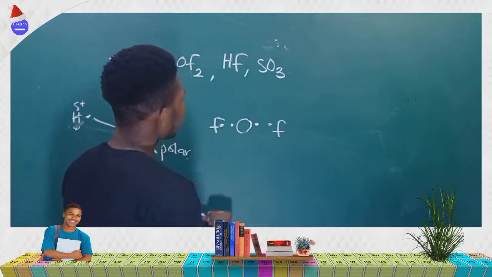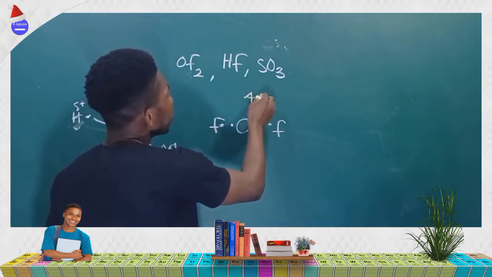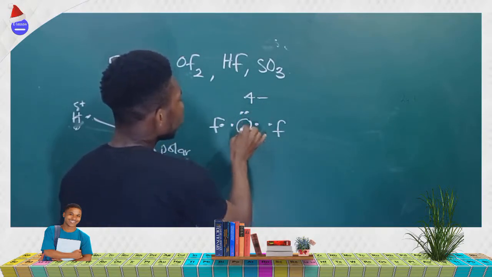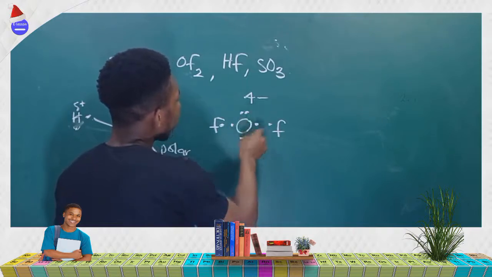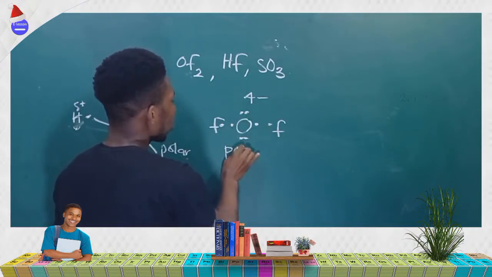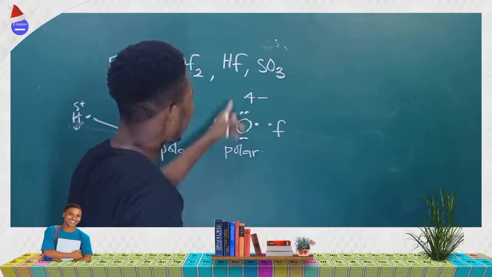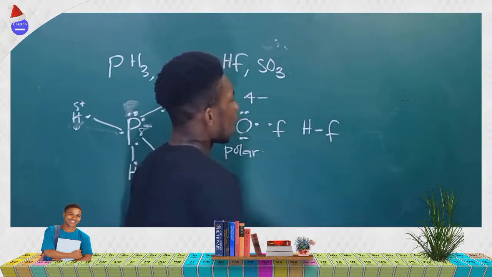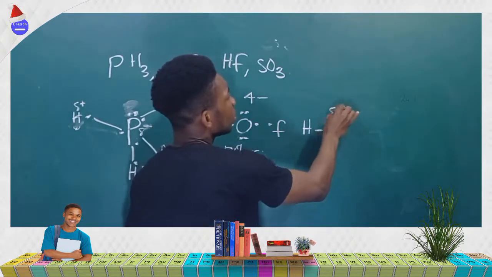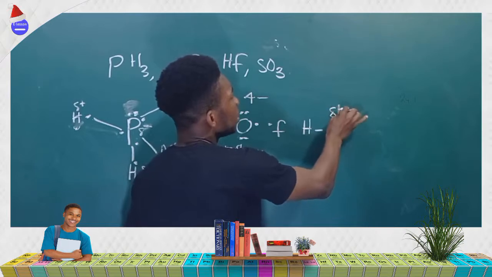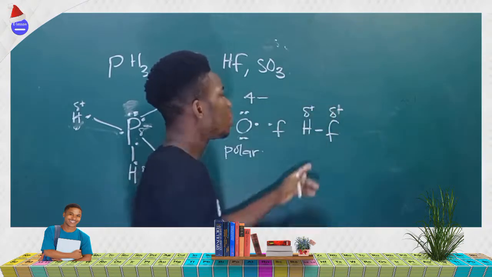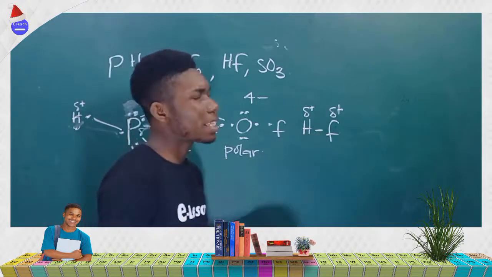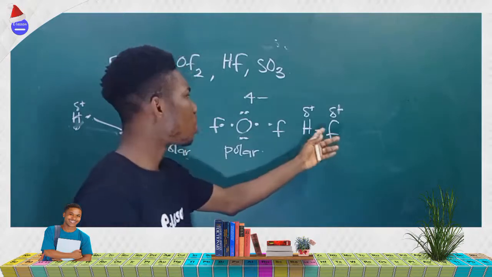Since there are just 2 fluorines, how many electrons will be remaining? 4 electrons. The 4 electrons will pair to give you 2 lone pairs of electrons. Since this one has lone pairs of electrons, it's automatically polar. Now look at HF. HF contains hydrogen and fluorine. This is negatively charged, and this is positively charged. It possesses a dipole moment, and the dipole moments do not cancel each other. There's no symmetry in these two compounds.